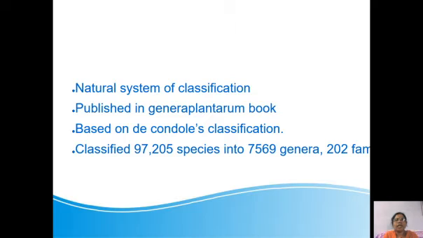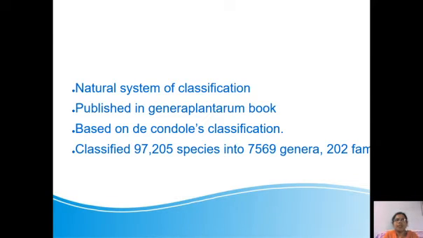It's a huge classification, a very large classification. They tried a lot to find as many species as they could. They published all these classification details in a book named Genera Plantarum.